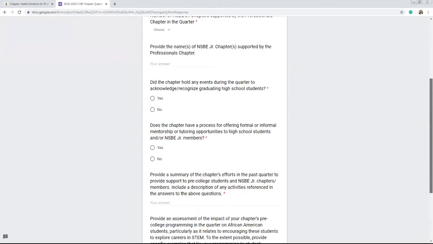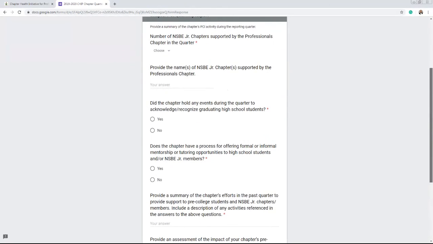Again, 5 questions, but we do ask actually 6 questions. But we ask additional information here. And this is relevant to NSBE Junior as well as pre-college outreach on behalf of the chapter. So we ask about how many NSBE Junior chapters are supported. And if you do have a listing of chapters, you would enter their names here, the names of the chapters your professional chapter is supporting.